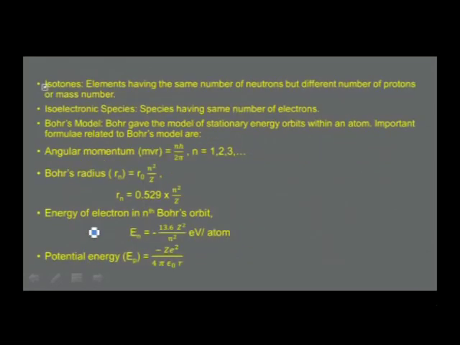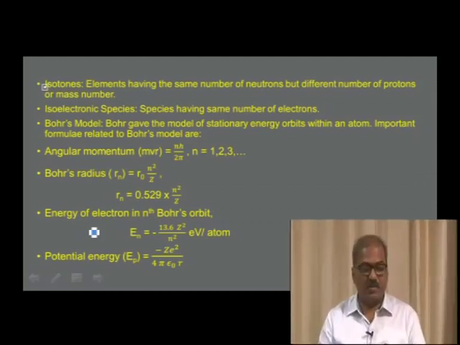Even there is one more important term that you come across, which is isotone. These are the elements having the same number of neutrons, and they differ in the number of protons. Otherwise, they differ in mass number. Isoelectronic species: atoms or ions having the same number of electrons are known as isoelectronic species.